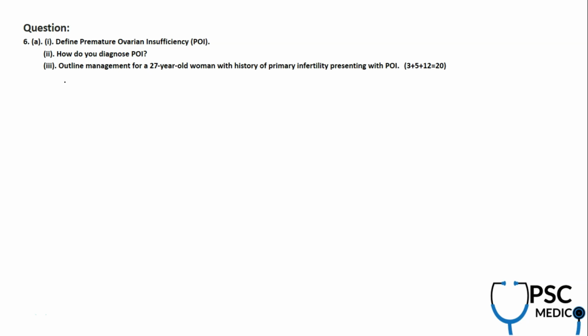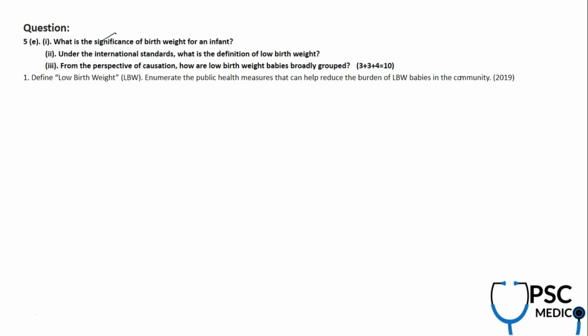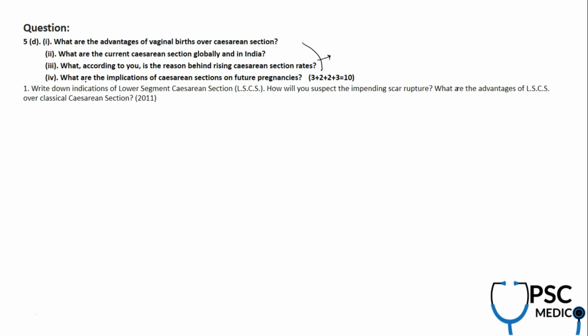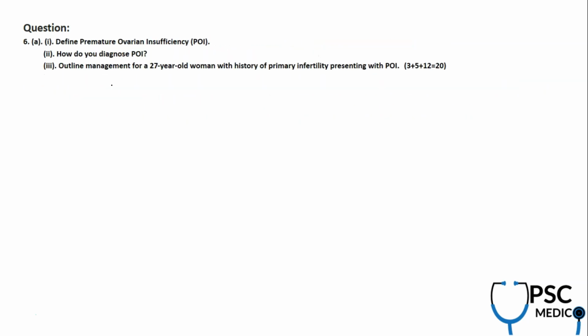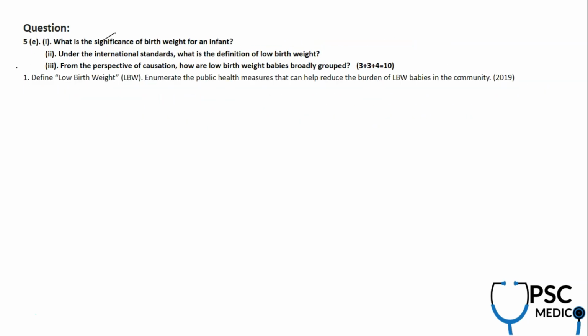Now again, we're done with question number 5. One from PSM, one from the OBG part, obstetrics and gynecology, and the surgery. Two questions from surgery. Now, why I'm giving you the details of the subject is because each question includes all the subjects given in the syllabus within that section. For example, if it is Paper 2 Section B, each question includes a mix of 3 subjects: OBG, surgery, and PSM.